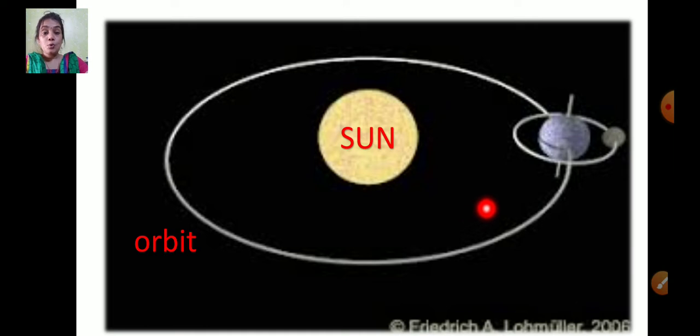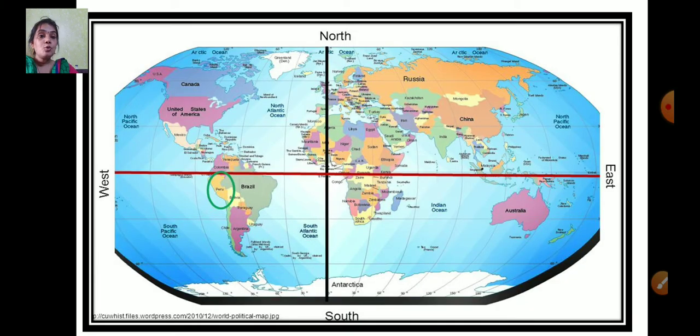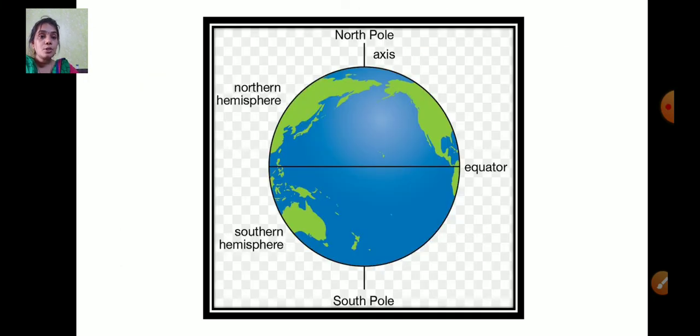Do you know how much time it takes to complete one revolution? Yes, the Earth revolves around the Sun once in about 365 days or 1 year. And this causes the seasons. But before knowing how it causes, we should know some definitions.